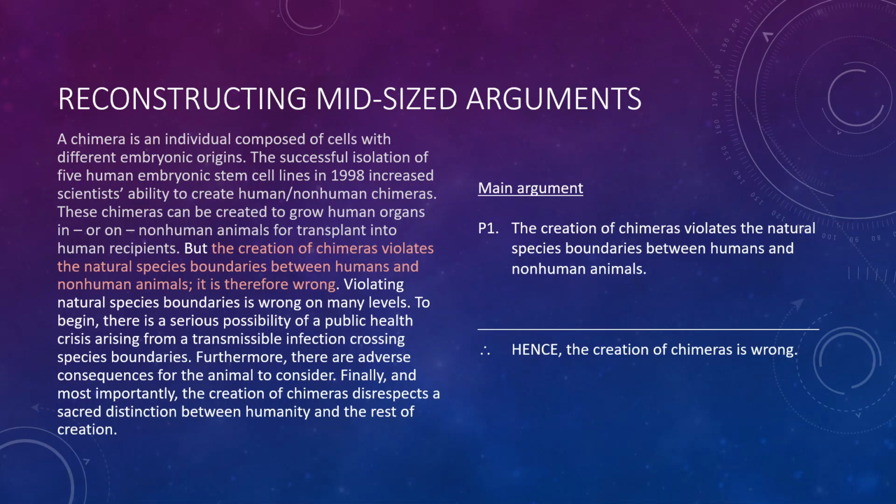So that's going to be a key term that has to figure in any unstated premise. Okay, so what's being assumed here? The creation of chimeras violates natural species boundaries, and it's therefore wrong. You can hit pause on this video and try to come up with a missing premise there.